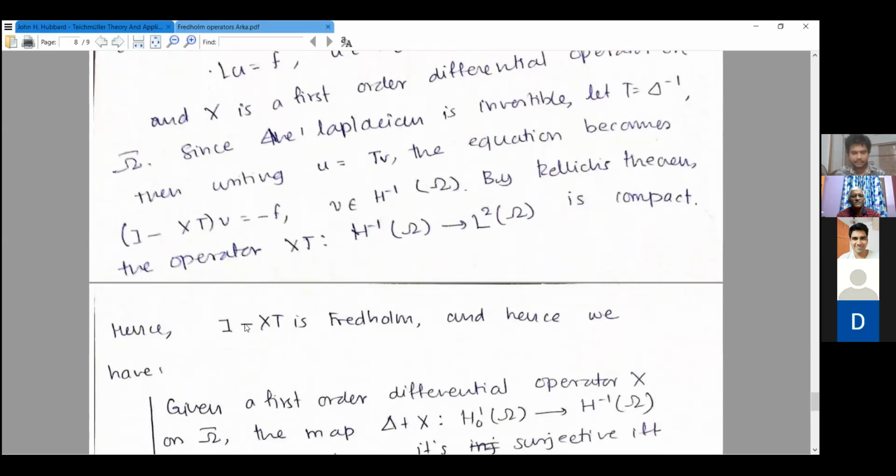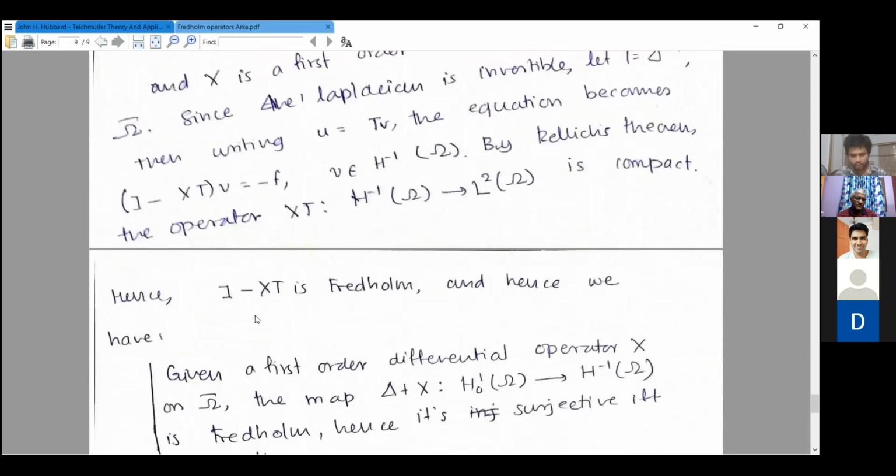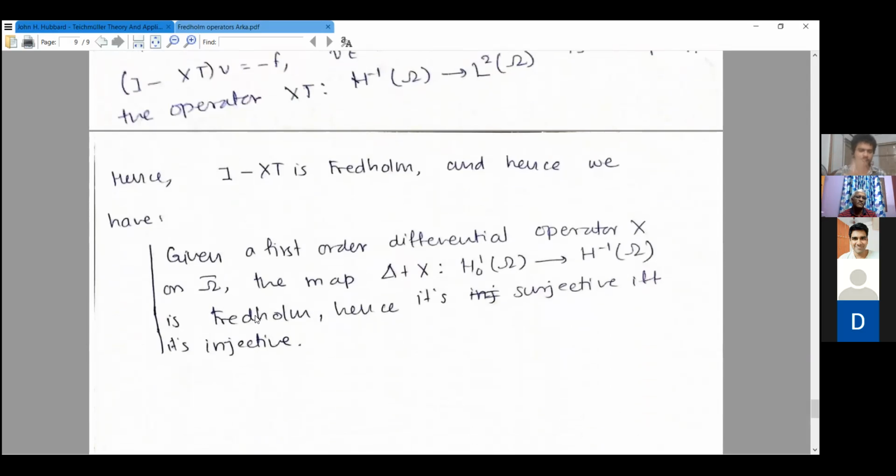So hence I minus XT is Fredholm, because I is the identity operator and identity plus a compact operator is a Fredholm operator. So hence we have this corollary: given a first order differential operator X on sigma bar, the map Laplacian plus X is Fredholm of index 0. So hence it is surjective if and only if it is injective.